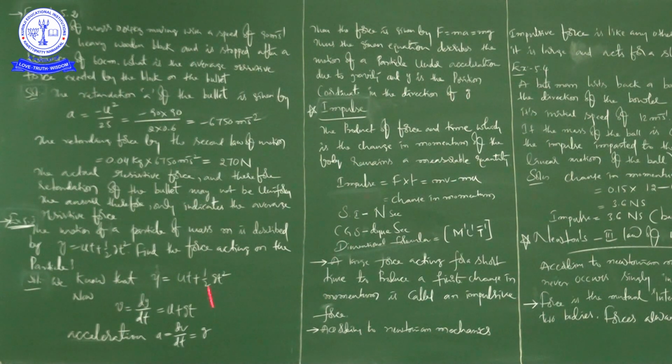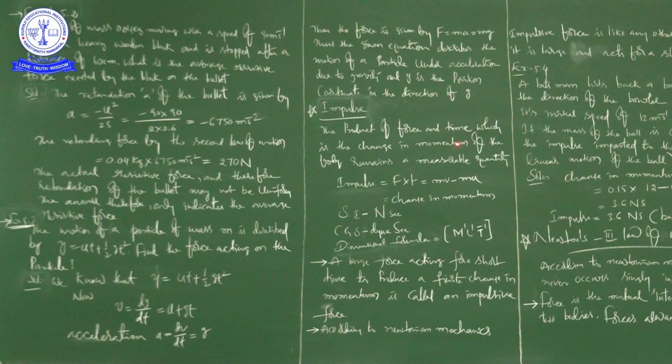So in this problem, what is he asking to find? Asking to find the force acting on the particle. So what is the force acting on the particle? F is equal to ma, that is equal to mg. Okay, next. The given equation describes the motion of a particle under acceleration due to gravity, and y is the position coordinate in the direction of g.